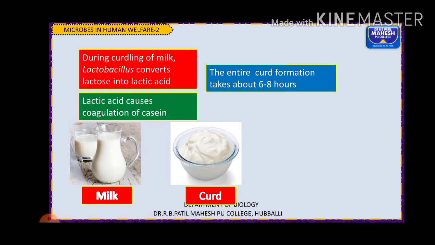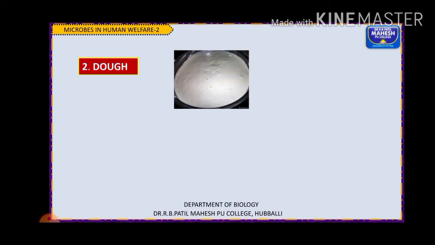We say that curd is very healthy, right? Why? Because of these bacteria. As I told you children, there are also helpful, beneficial bacteria present. So this lactic acid bacteria present in the curd help in checking the growth of disease causing microbes in the stomach. Okay, so we can eat that curd salted as well as sweetened. Curd is also turned into lassi and drunk, or into butter or buttermilk, right? So there are different beneficial aspects of curd.